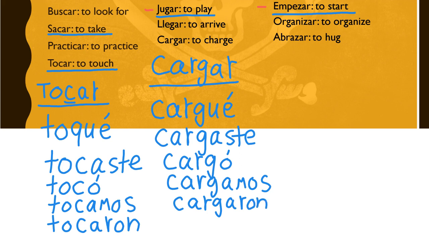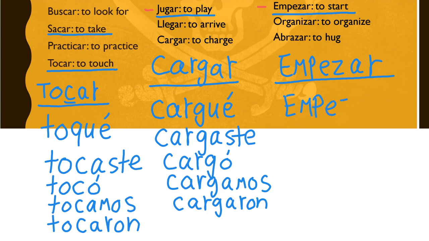Now let me go ahead and show you one of the stem changers. So we'll do empezar. This is a little bit bigger word, so it'll take a little bit longer to write, but that will give you time to write it in your notes as well. So empezar, for yo, if I want to say I started, I do not change the E to an IE. Oh, and I need to remember that my Z is changing to a C before I add my ending. So empecé. So yo empecé. Now we don't change the Z.